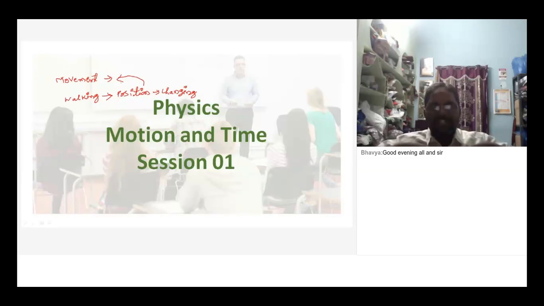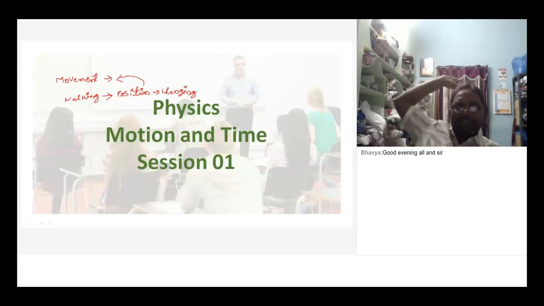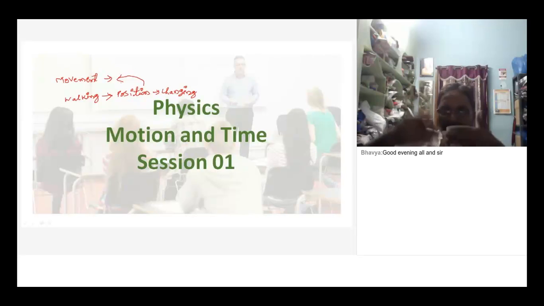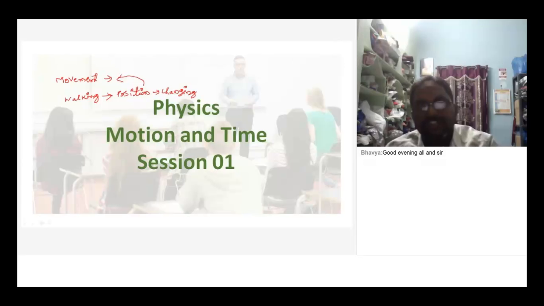Suppose if I am here now, definitely my position will change if I move. Isn't it? So my position will continuously change. So movement means what? Position of an object must change. If position of an object is not changing, then definitely the object is in a state of rest only.